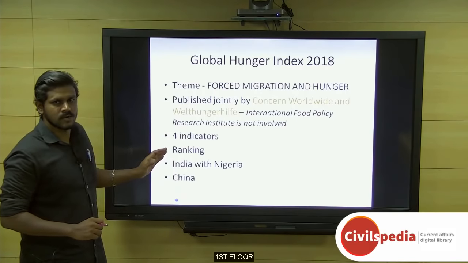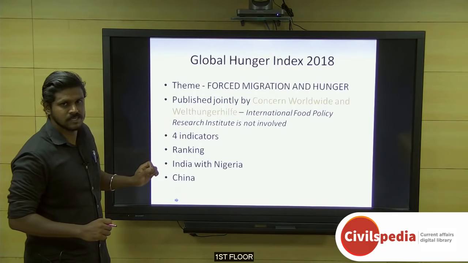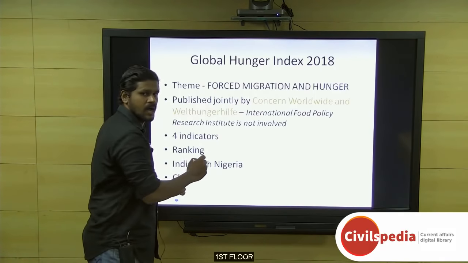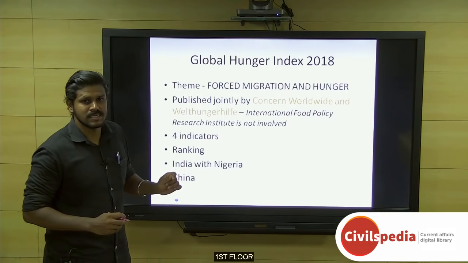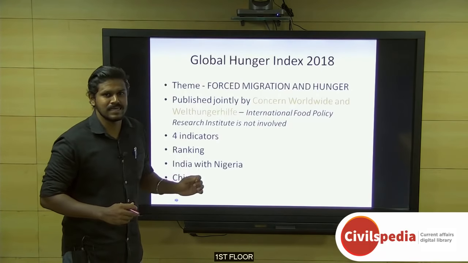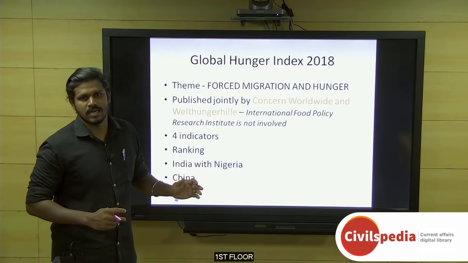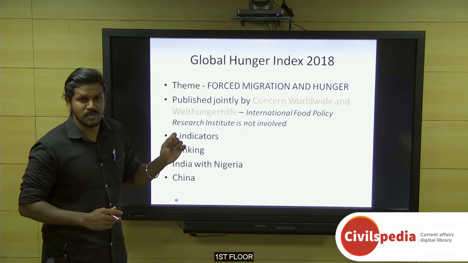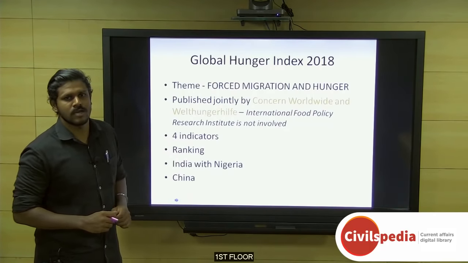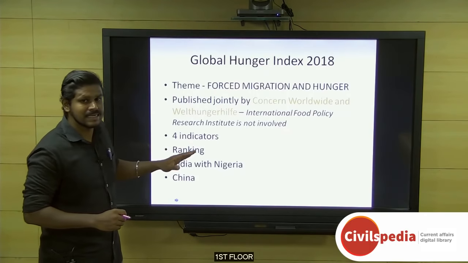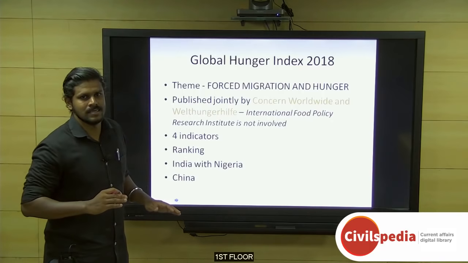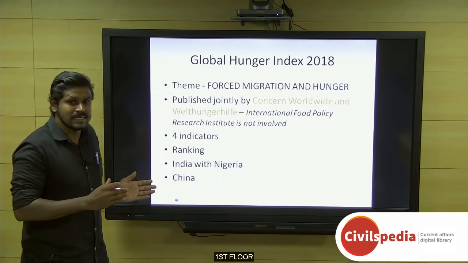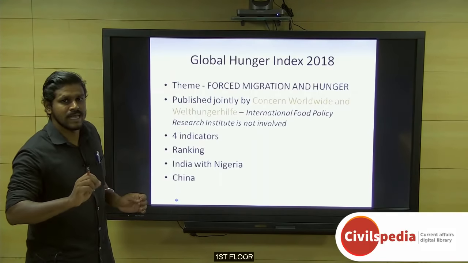We should note that there are 4 indicators based on which this index is calculated. They are first undernourishment, then child wasting, then child stunting, and finally child mortality. Undernourishment is measured based on inadequate calorie intake, child stunting is less height for the corresponding age, and child wasting is less weight for the corresponding height.